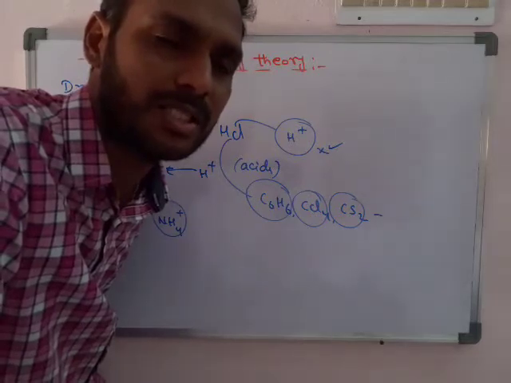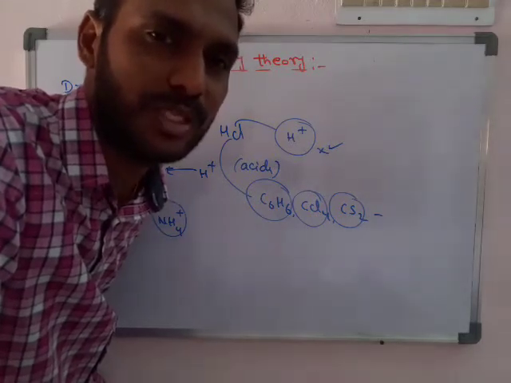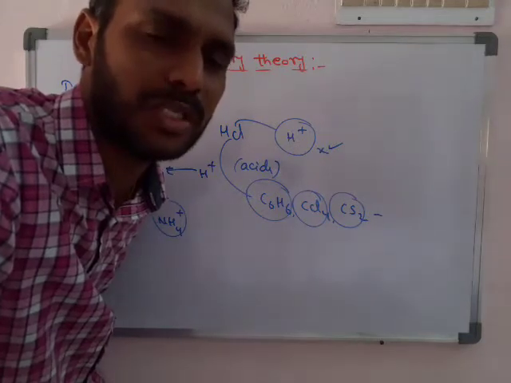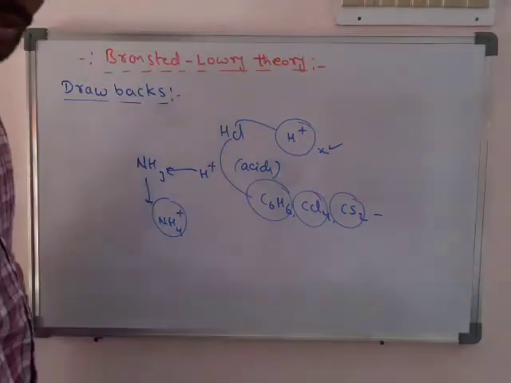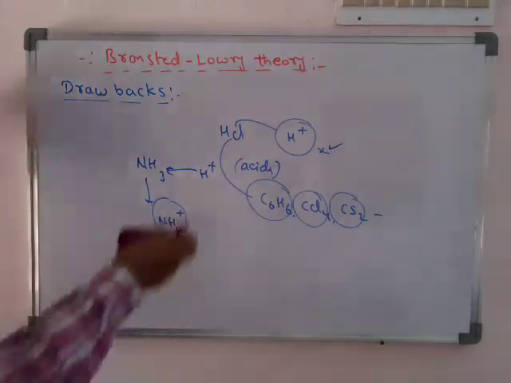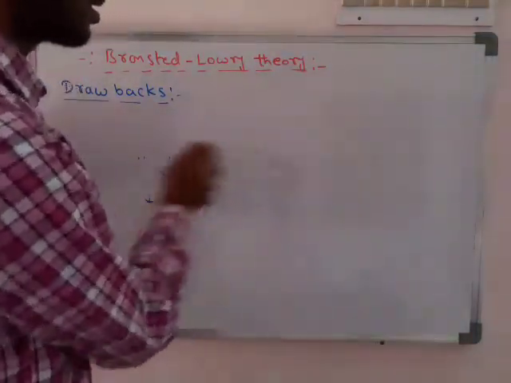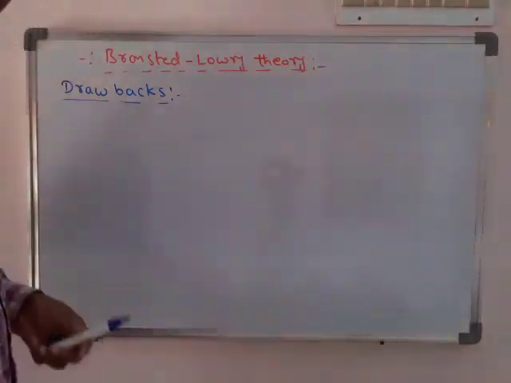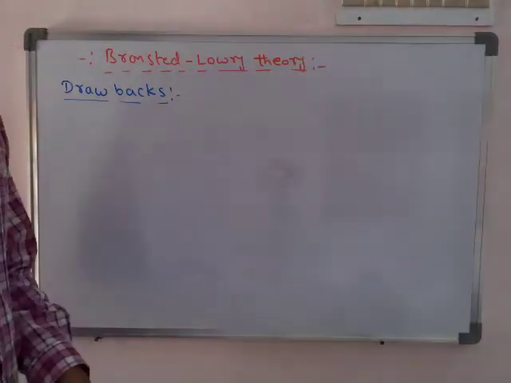So the Bronsted theory explains acids only in the presence of acceptors, and it explains bases only in the presence of donors. That is the main drawback. Just like the Arrhenius theory, it also has a drawback in the definition itself.